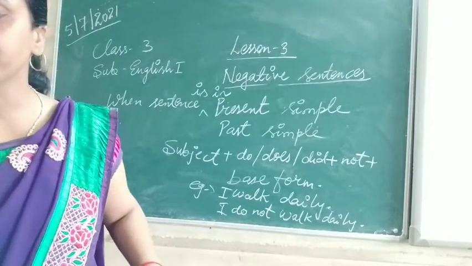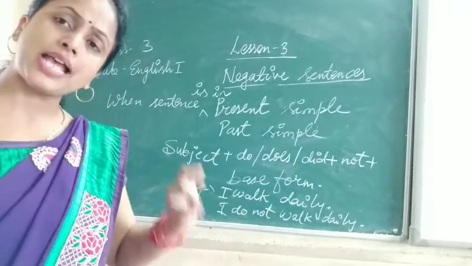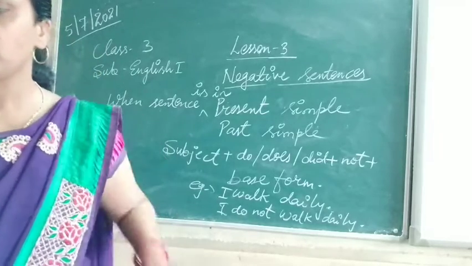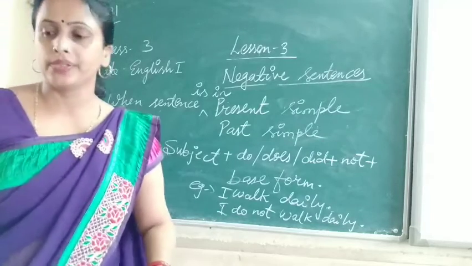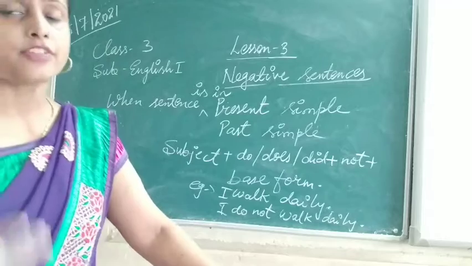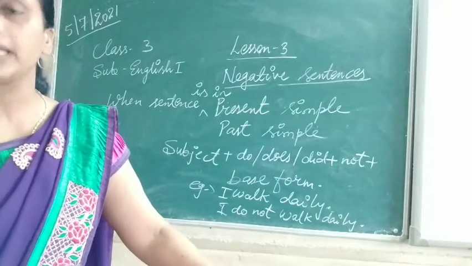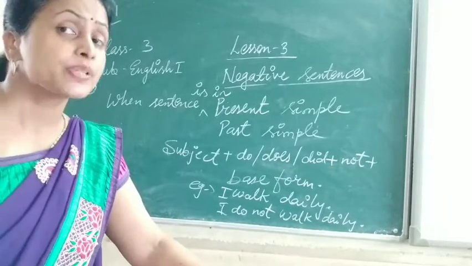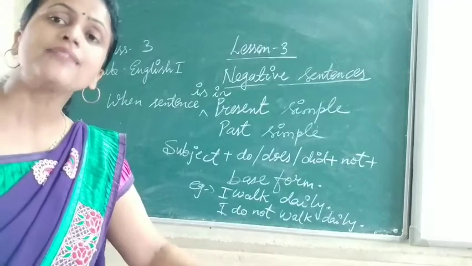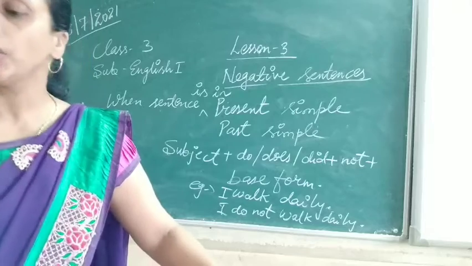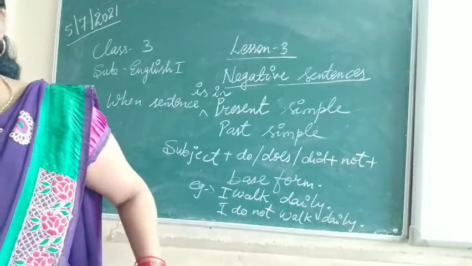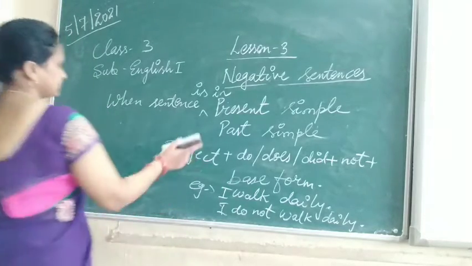What you have to do is: subject plus have, has, had, plus no. Only you have to add no after have, has or had, the word which shows a possession. Understood?